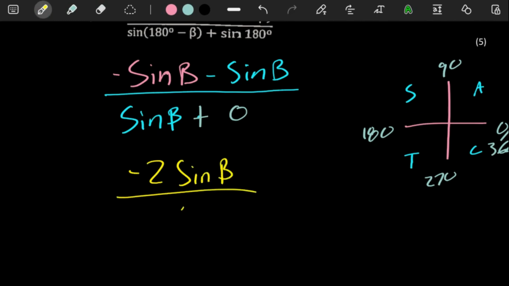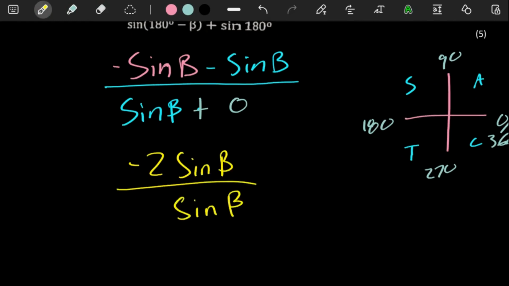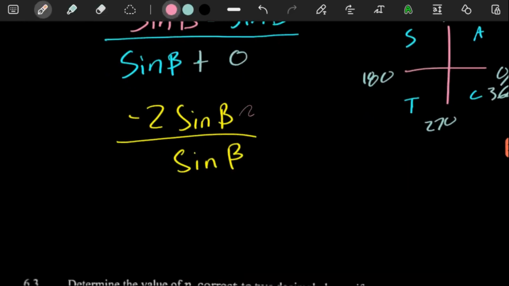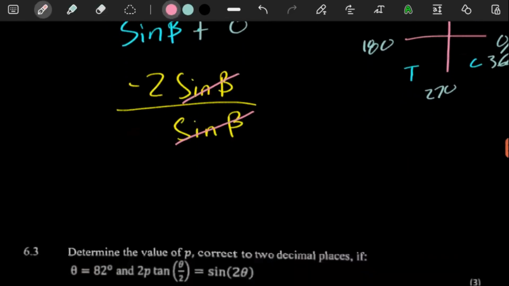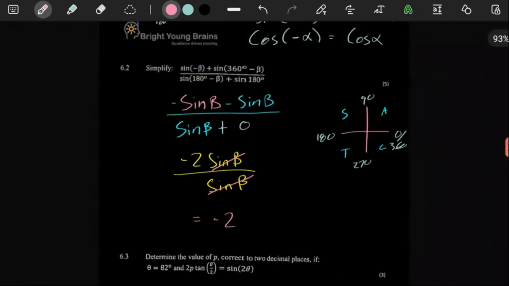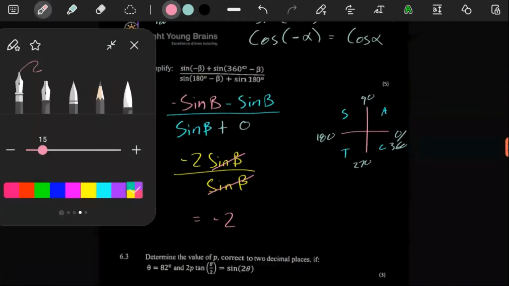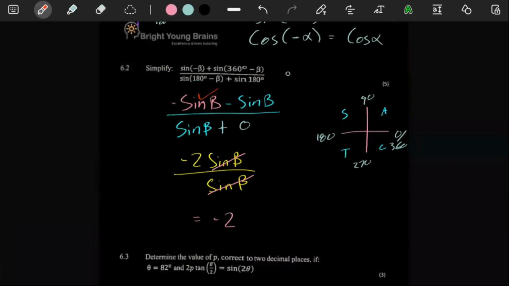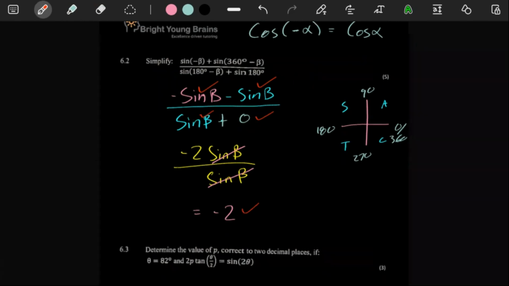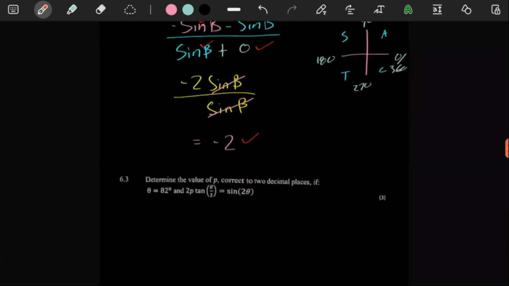At the bottom, you're just going to have sine b, because sine b plus 0 is just sine b. And this sine b can cancel that sine b. Then you have negative 2 as your final answer. For a 5-mark question, you can clearly see this is not a difficult question. We're just going to get a bunch of marks, a mark over there, a mark over there, and a mark for the final answer technically. So yeah, let us move on.